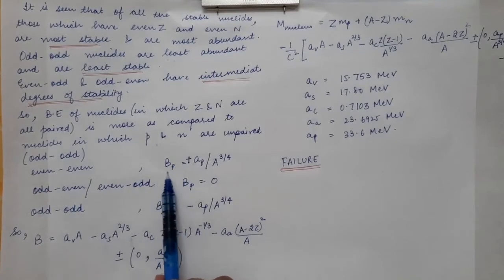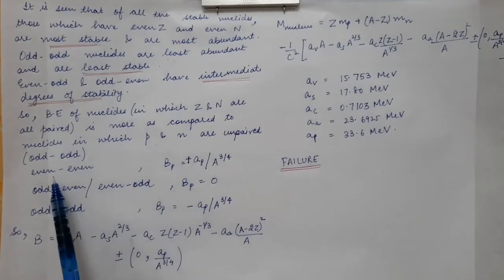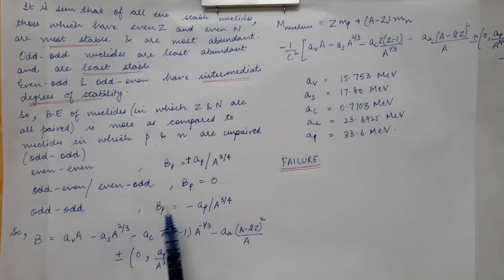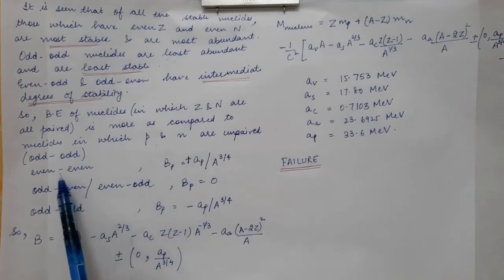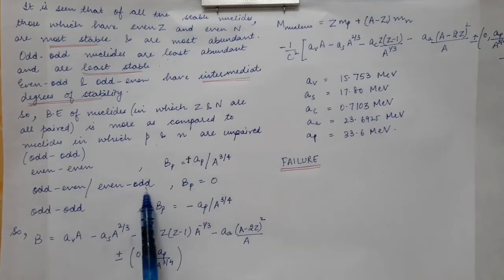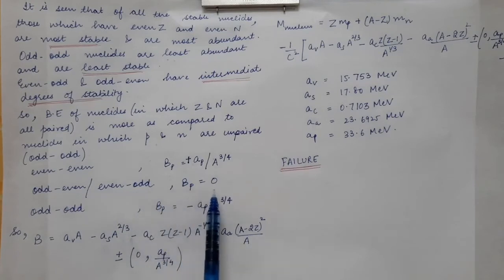So this will add up the binding energy for the case of even nuclei, and for the case of odd nuclei, the pairing energy is equal to minus Ap divided by A power 3 by 4. So this reduces the binding energy because odd nuclei are least stable, and hence we write over here a negative sign. For even we have positive sign, and for the case of odd-even or even-odd nuclei we consider the pairing energy to be equal to 0.